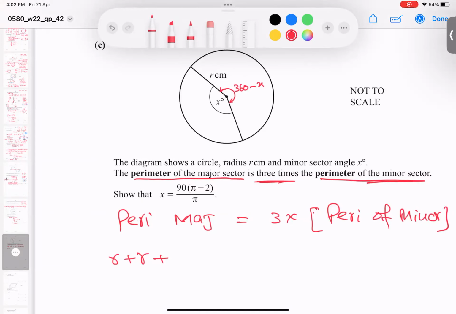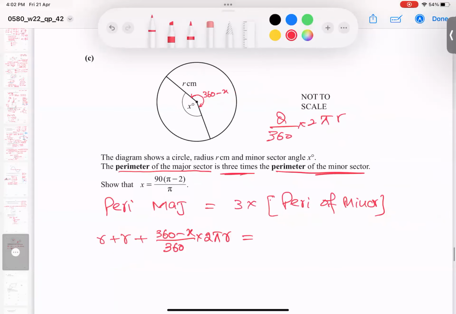So the formula is theta over 360 into 2 pi r. The radius is r, so no change, but theta for major is this, and for minor is x. So for major, I'm writing theta over 360 into 2 pi r. So this is done.